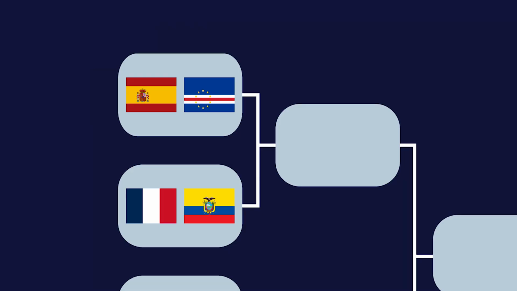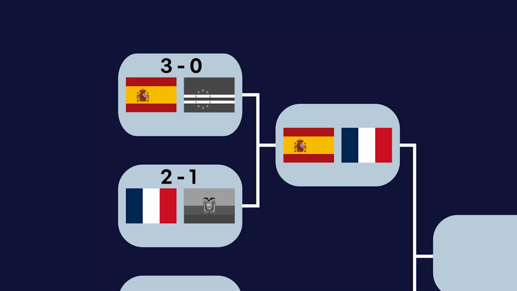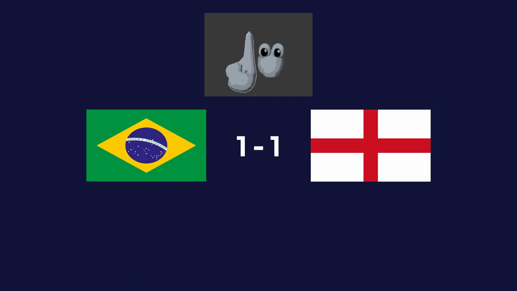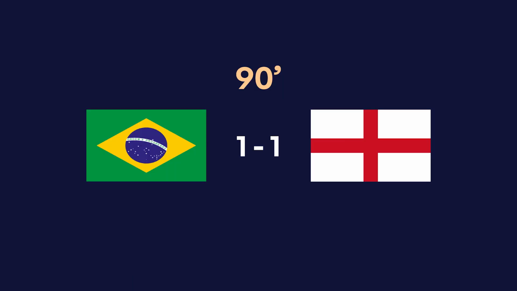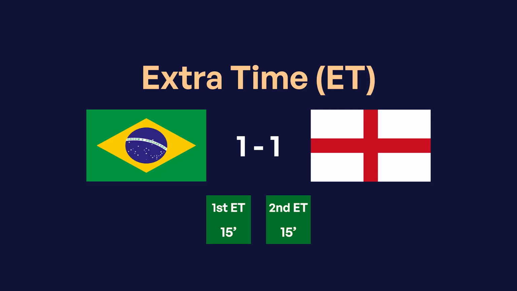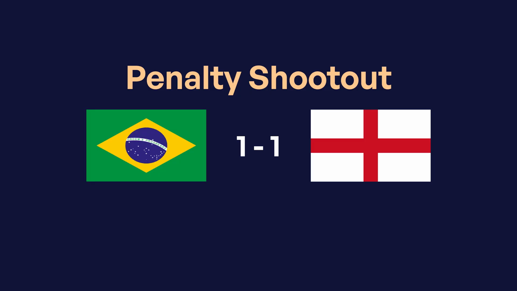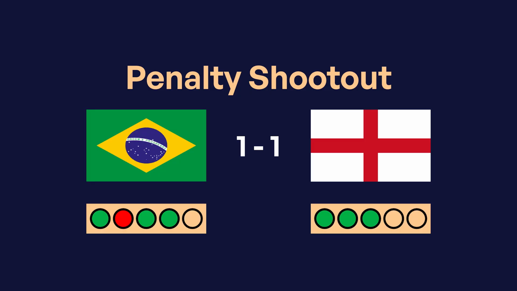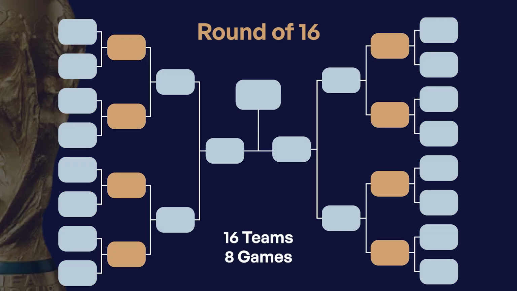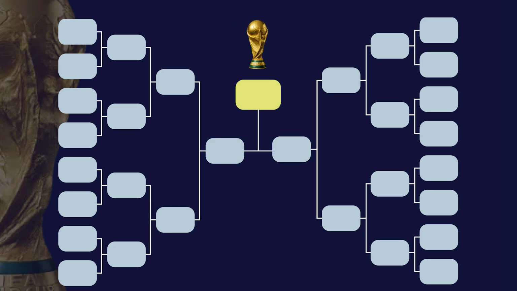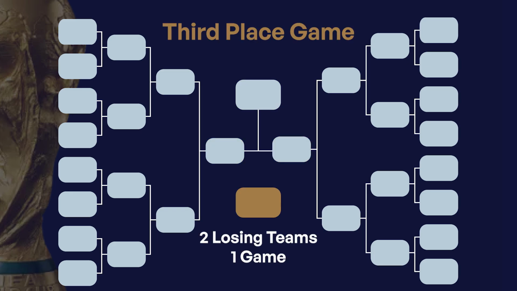Anyway, each round of the knockout stage is only one game, and the winner of each game moves on to the next round. There's no draws here. If teams are tied after 90 minutes, we go to extra time, which is 2 more halves of 15 minutes each. If there's still a tie after that, we go to a penalty shootout, where each team takes turns shooting 5 penalties and whoever scores the most wins. We do all this to go from the round of 32 to the round of 16, and we keep going to move on to the quarterfinals, then the semifinals, and finally, the final, where we get to see who gets to take the shiny trophy home. Oh, but don't forget about the game that decides who gets 3rd place too.